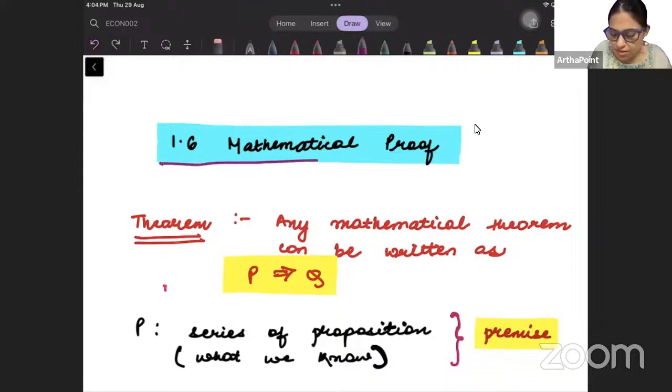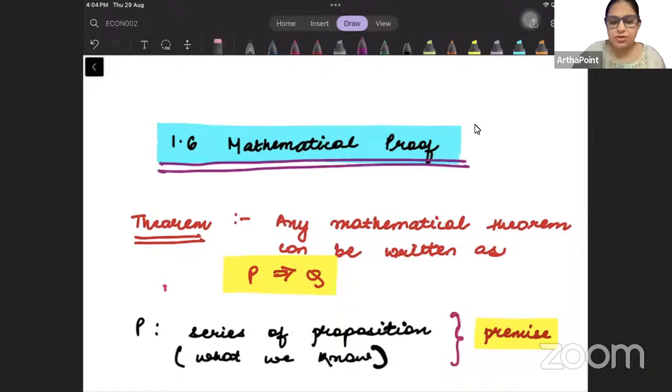इज कॉल्ड एज मैथमेटिकल प्रूफ। ठीक है बेटा। In order to understand mathematical proof, we need to understand what is a theorem. एक theorem किसे बोलते हैं? And in order to understand theorem, see what is a mathematical theorem? Anything which can be written in the form of P implies Q. अगर हम ऐसे लिख सकते हैं that P implies Q, then it is called as a mathematical theorem. उसको हम mathematical theorem बोलते हैं.